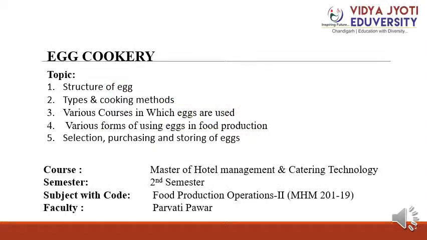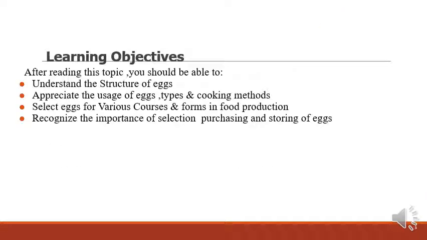Student, our topic will be egg cookery and our subtopics are structure of egg, types and cooking methods, various courses in which eggs are used, various forms of using eggs in food production, selection, purchasing and storing of eggs. This course is Master in Hotel Management and Catering Technology. This semester is second semester. The subject with the code is Food Production Operation Second, MHM 20119.